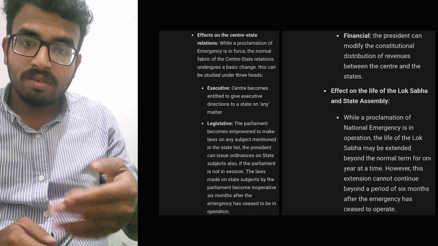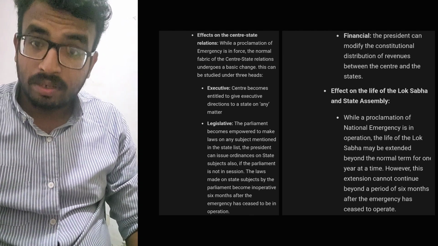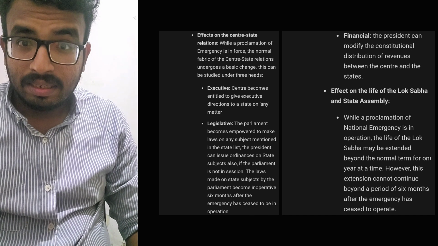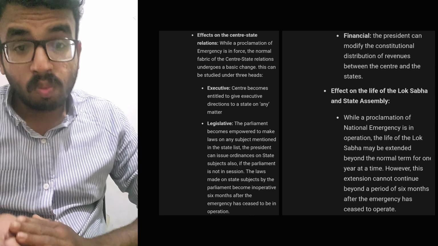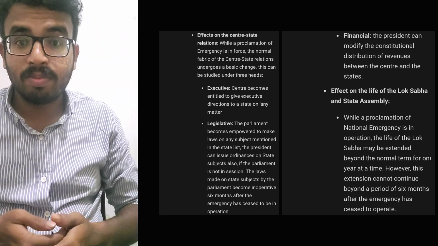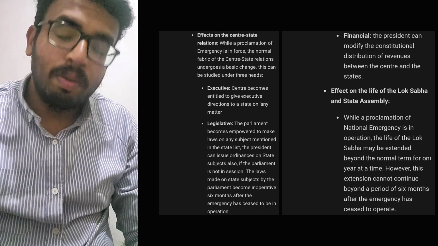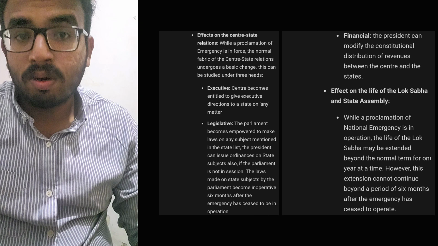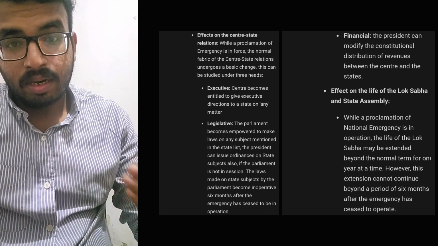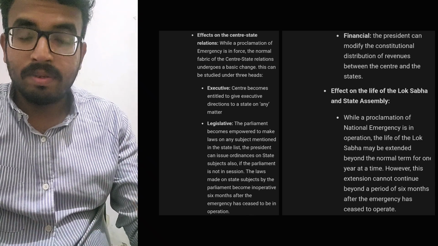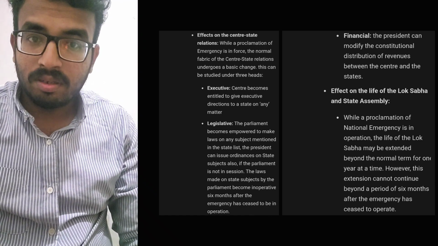But there is another provision: during the emergency, the life of the Lok Sabha can be extended by 1 more year, that is 6 years. Earlier it was 5 years, but the current ruling party can increase it by one more year. So there is a provision for that. And if the emergency is revoked, again 6 months will be there. Anyway, the Lok Sabha can be extended to 5.5 years.